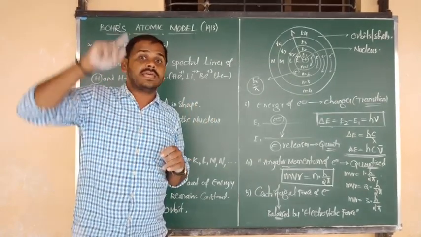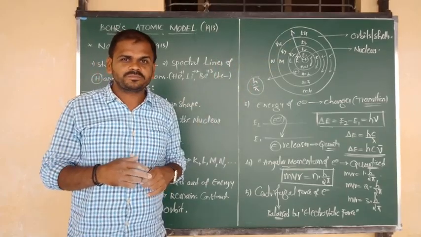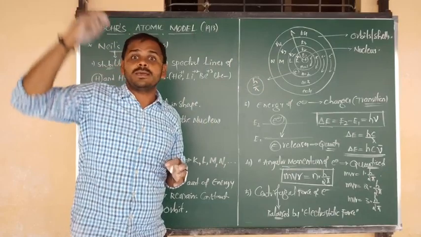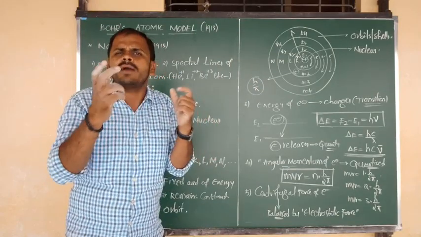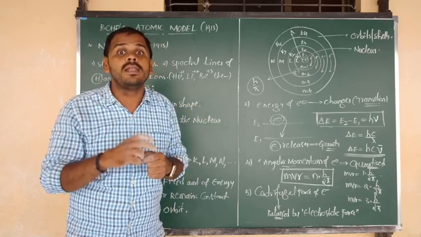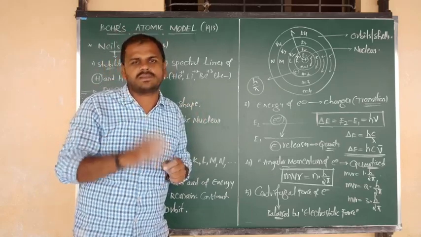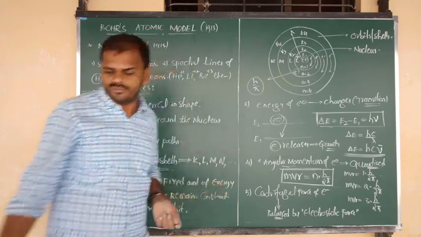Another model is there, the quantum mechanical model, that we will discuss at the end of this chapter. So we have the chance to discuss atomic models. That means in this model also there may be some corrections and some limitations. So what are the limitations of Bohr's atomic model? Just 2 to 3 limitations are there. That one I am going to finish now.